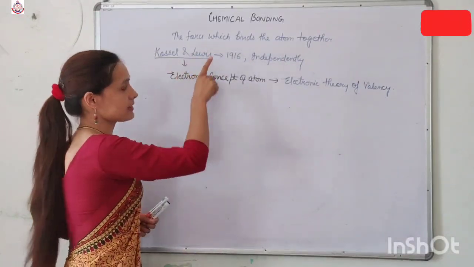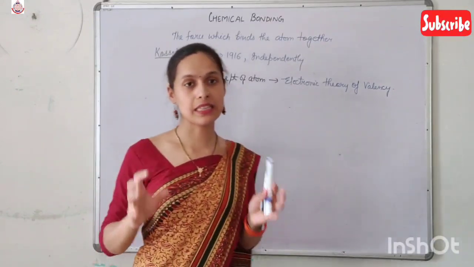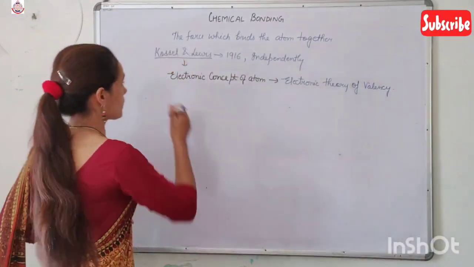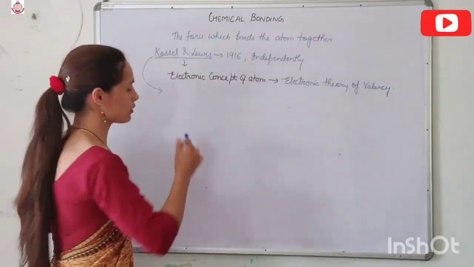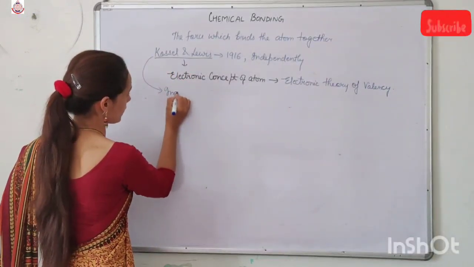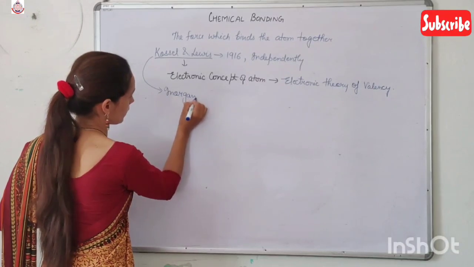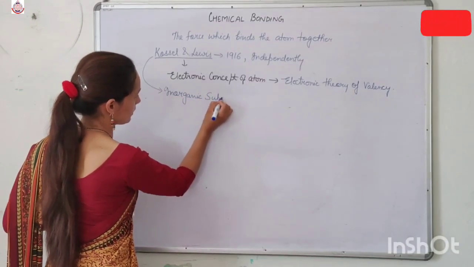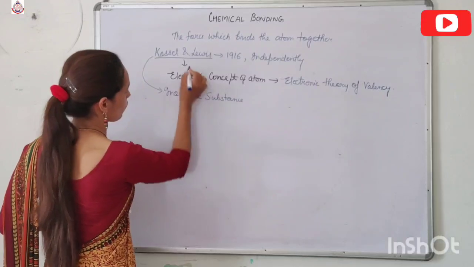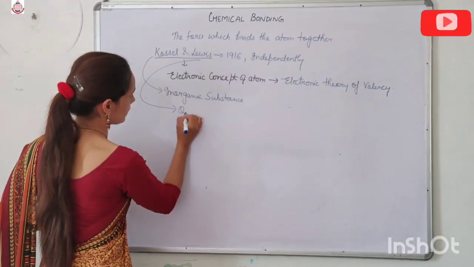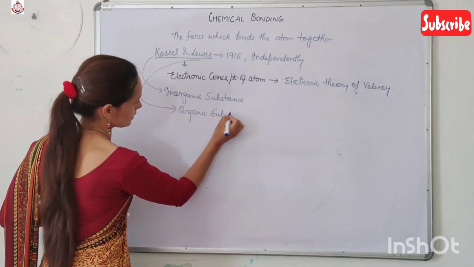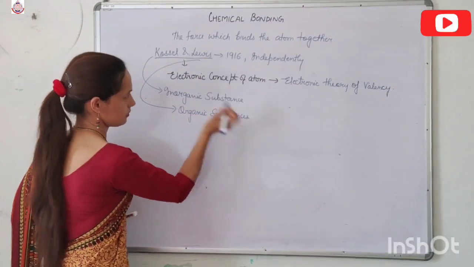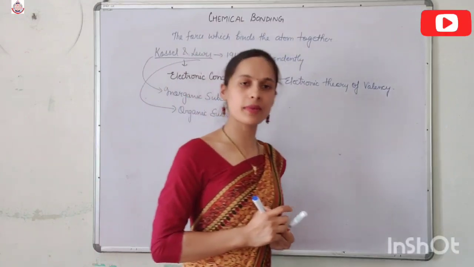Now, Kossel and Lewis separately, that is independently, performed experiments. Kossel's study was focused mainly on inorganic substances, whereas Lewis focused his study on organic substances. So what is a chemical bond?